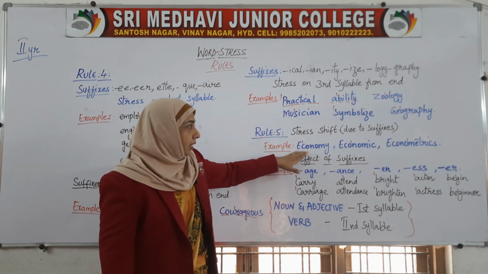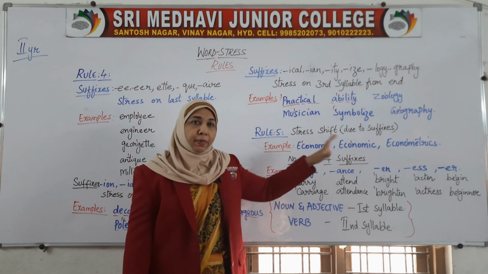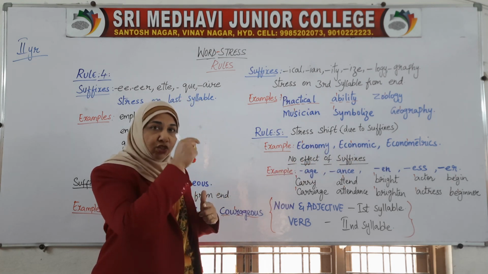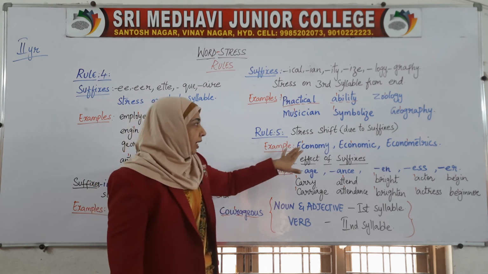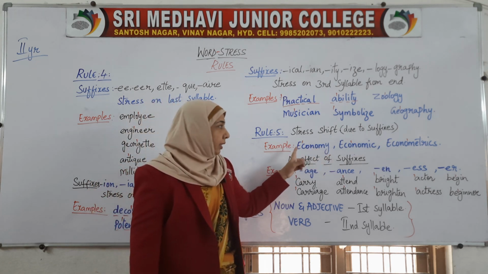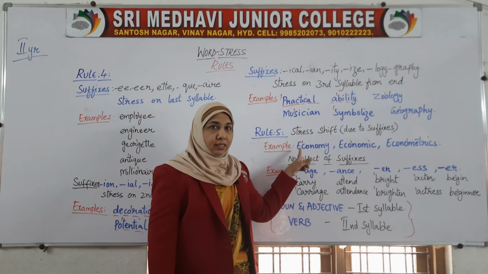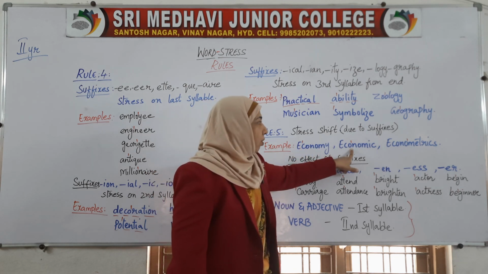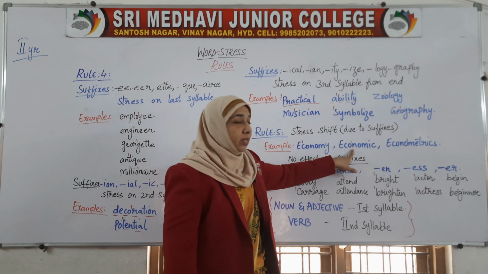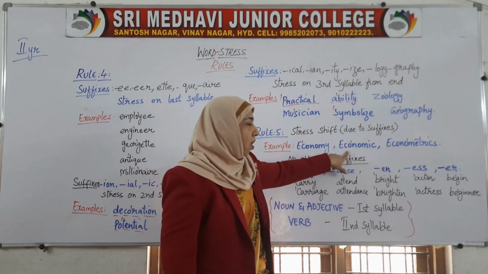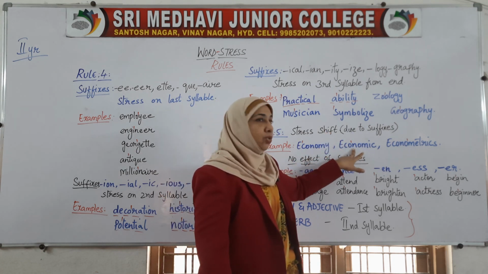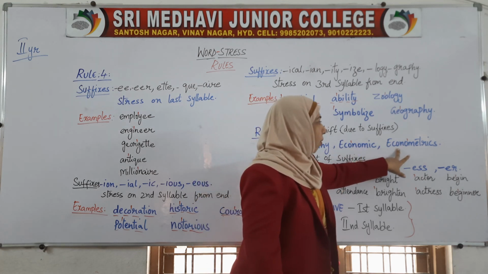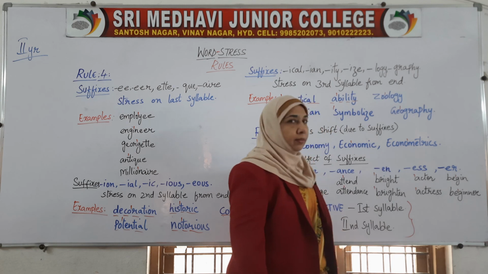So these are the words which can get affected by adding suffixes, and their stress marking also gets affected. Economy. Here you are getting it on the second syllable. Economic. Here you are getting it on the third syllable. Econometrics.